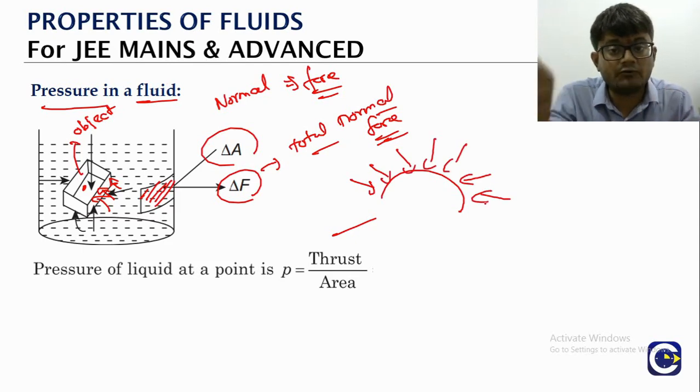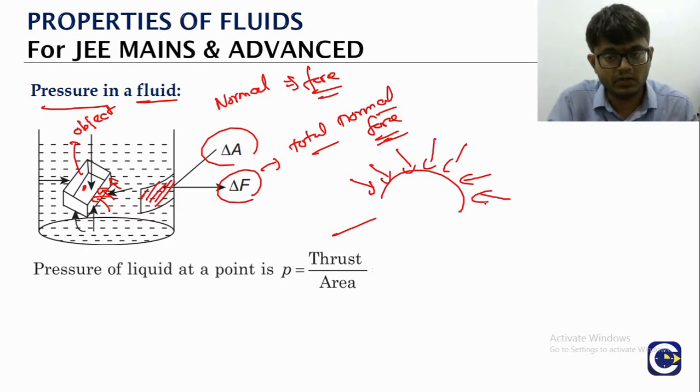Generally when we say add forces, we think about adding them with direction. It is not the way we will do it here, because all the forces here will be normal. We will simply have to add up all these values, that's it, and then divide by the corresponding area. That is what is going to give us the pressure acting on that surface.